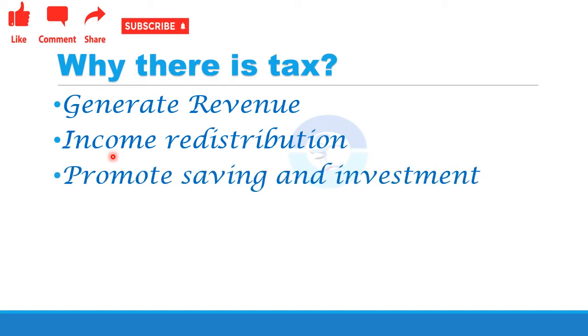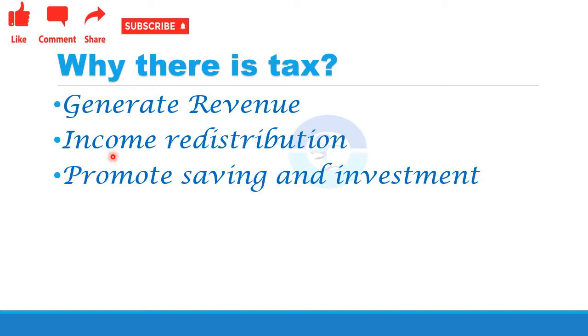Then promoting savings and investment. This comes into the picture when we discuss the Income Tax Act 1961, where section 80C provides us with a deduction from the income tax. That means if we invest or save in something, we get a deduction for the same.